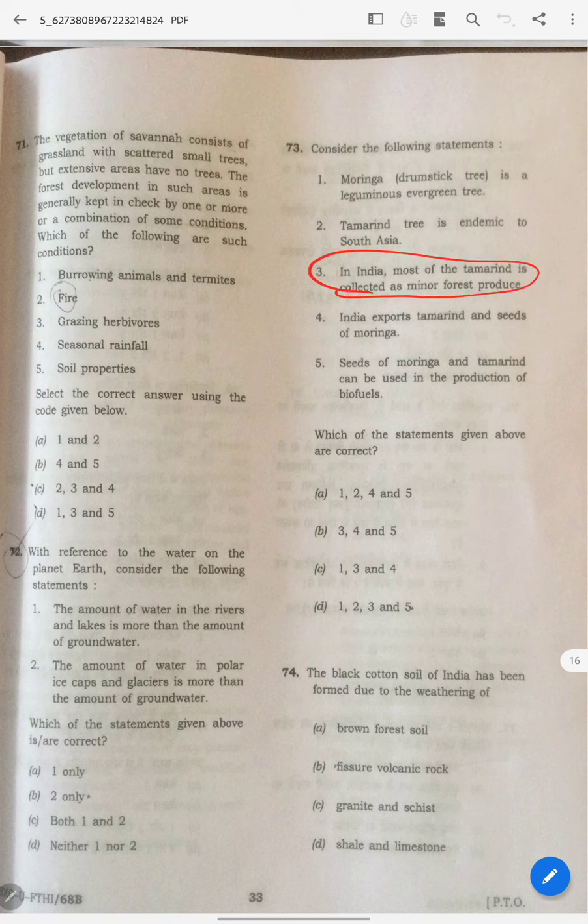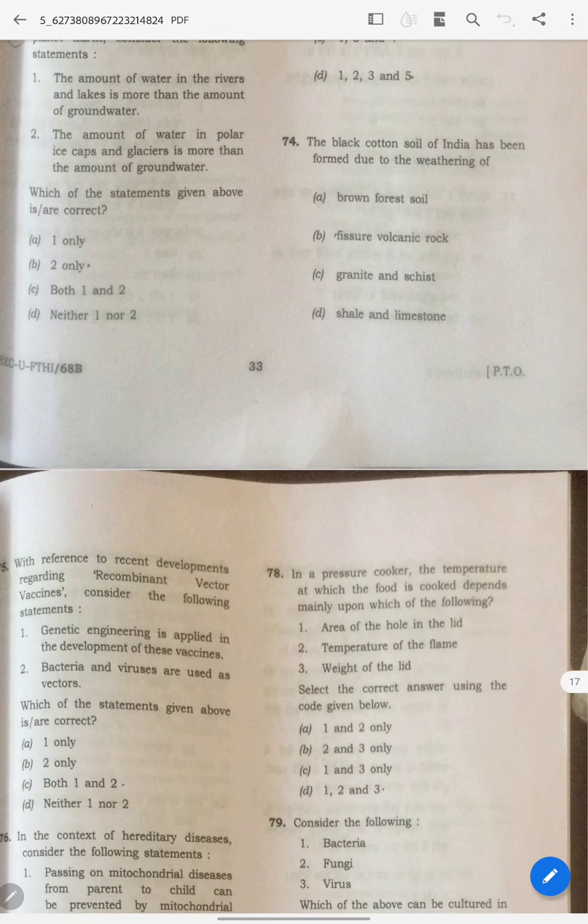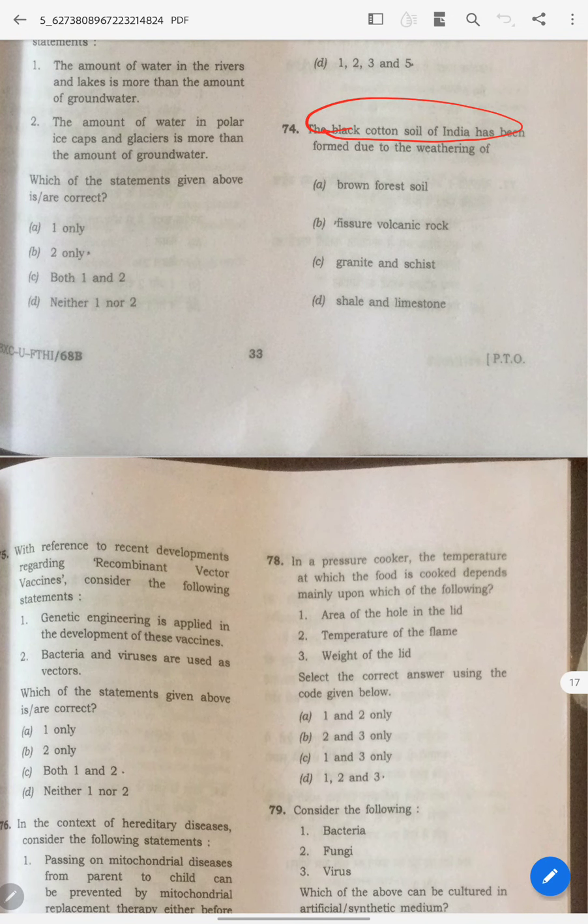Where can you actually find tamarind trees? Close your eyes and think. Do you think they are cultivated, like commercial farming? No, right? Nowhere in my life have I seen tamarind trees cultivated for commercial purposes. So I thought, okay, this is 100% correct. I know India exports everything. This is correct, and this is correct. So the answer is this one. And this is a direct question. There is no need of explanation.